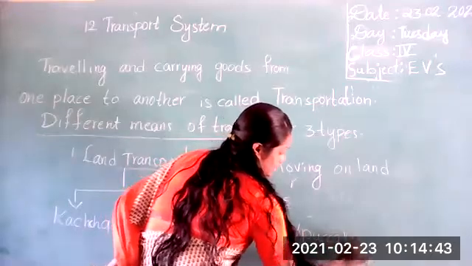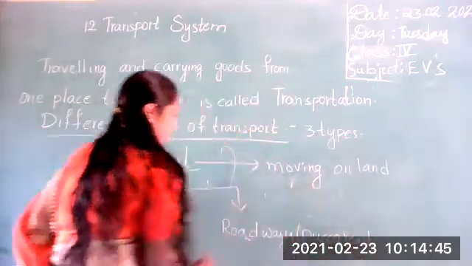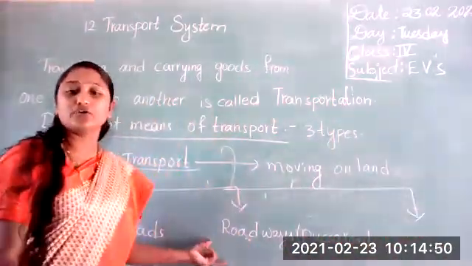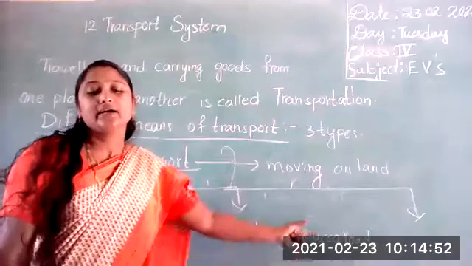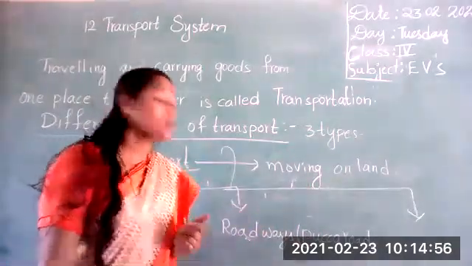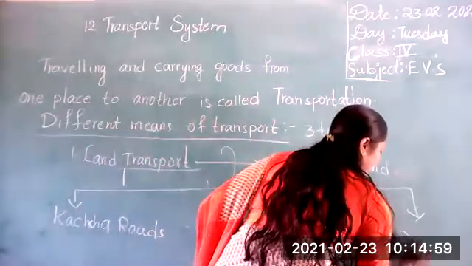Okay, pakka roads. Next, the third one, transport on rail tracks. What is the third one? Transport on rail tracks.